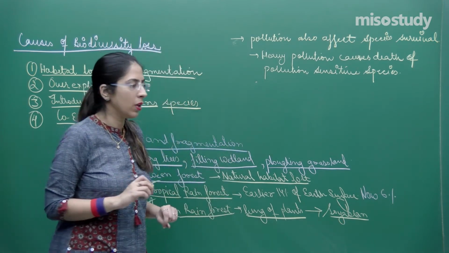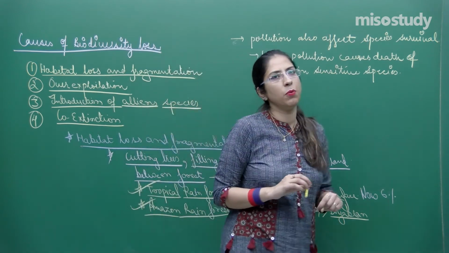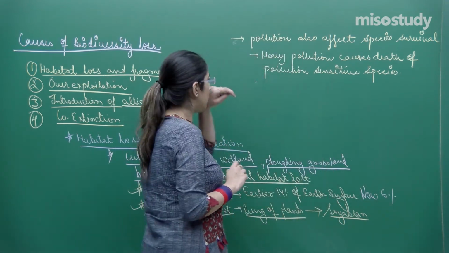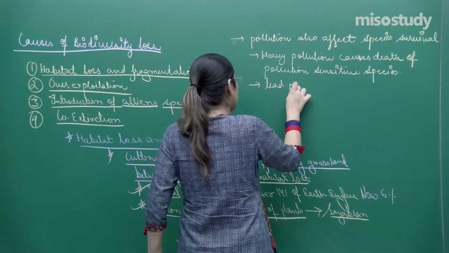from the ecosystem. You must have heard of one word which is called lead poisoning. Even lead is very destructive.